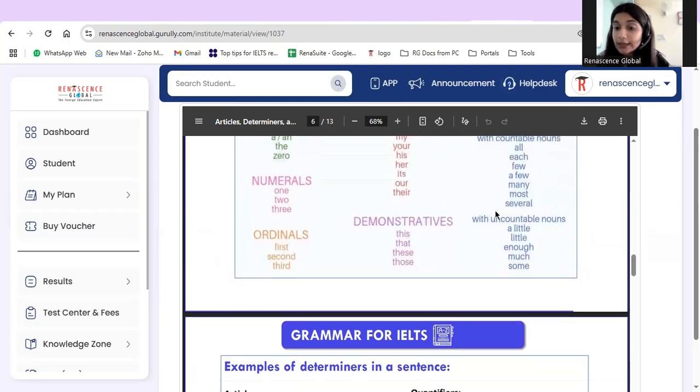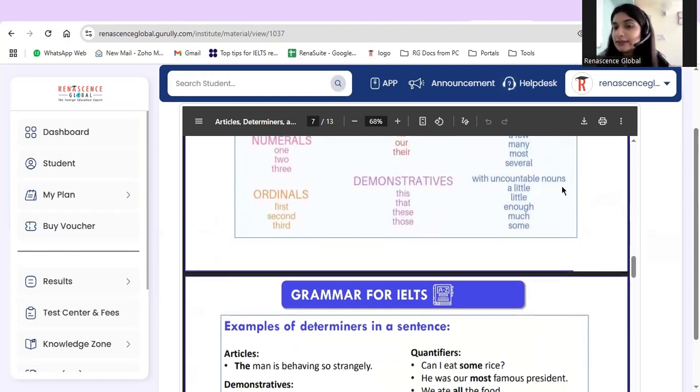Quantifiers with uncountable nouns are a little, little, enough, much, some. For example, sometimes I think that. It means sometimes I think about this particular thing, but something which I cannot quantify, right? Something which I cannot give a numeric value to.